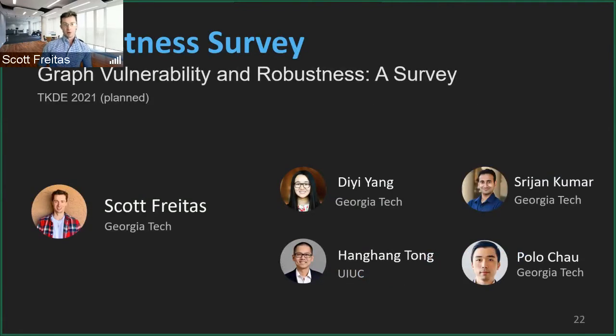So this brings us to the Robustness Survey, the first paper we'll discuss, titled Graph Robustness Survey. This is a collaboration between myself, Dee, Srijan, Hong, and Polo. We're currently planning to submit this to TKDE in 2021, in the next month here, which is a good top data mining journal.